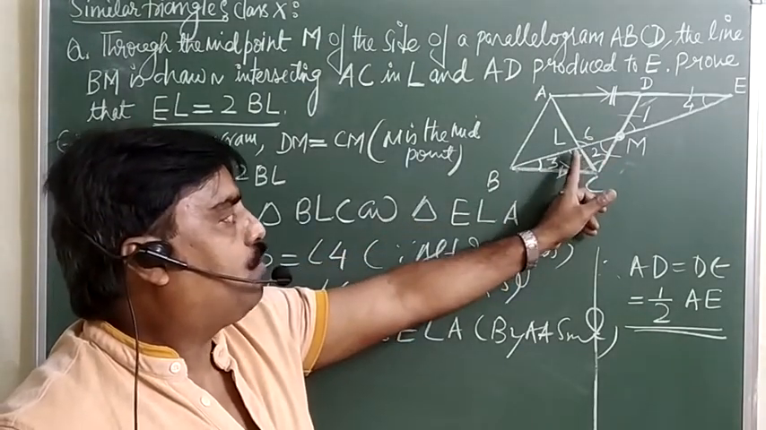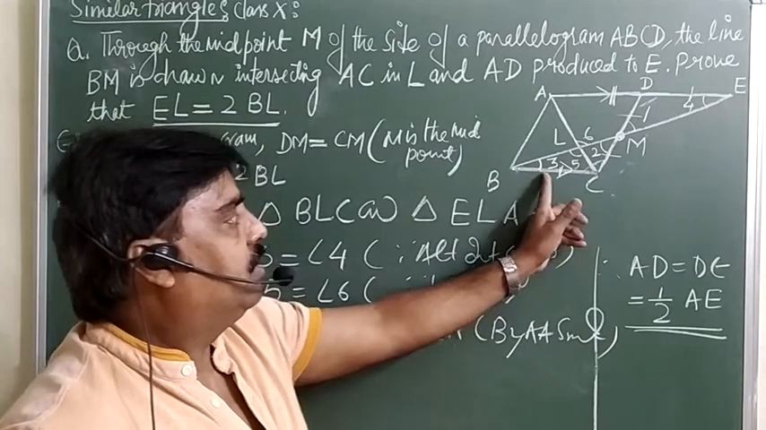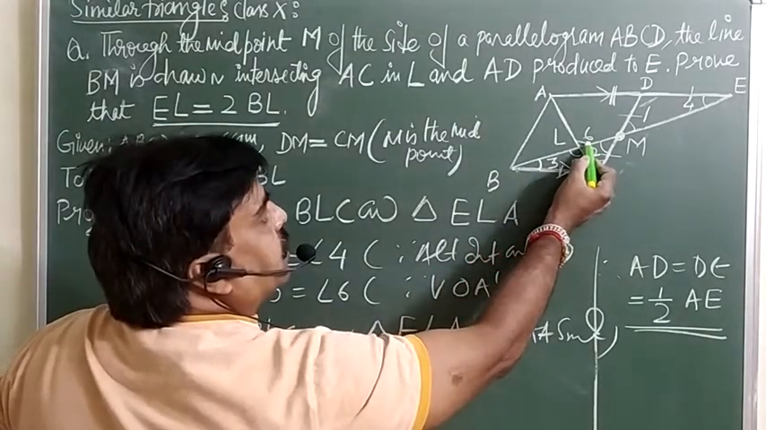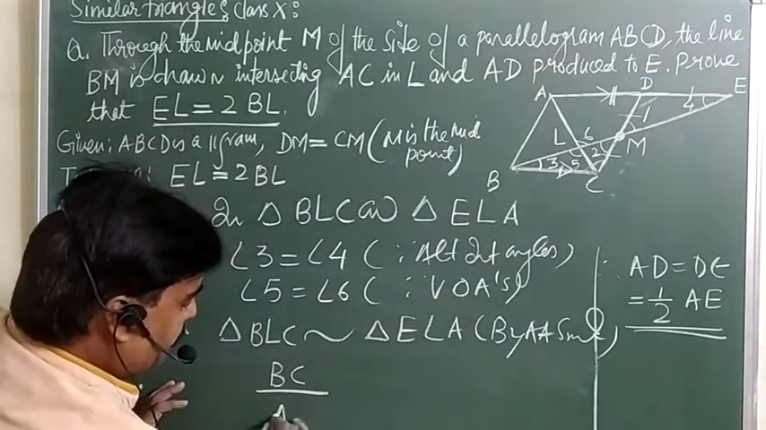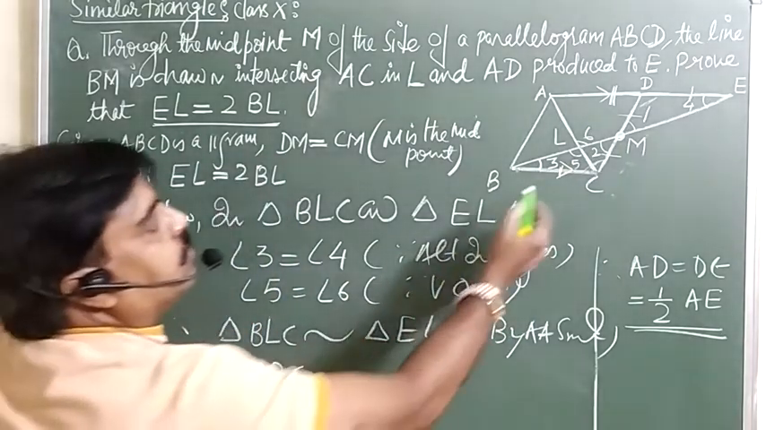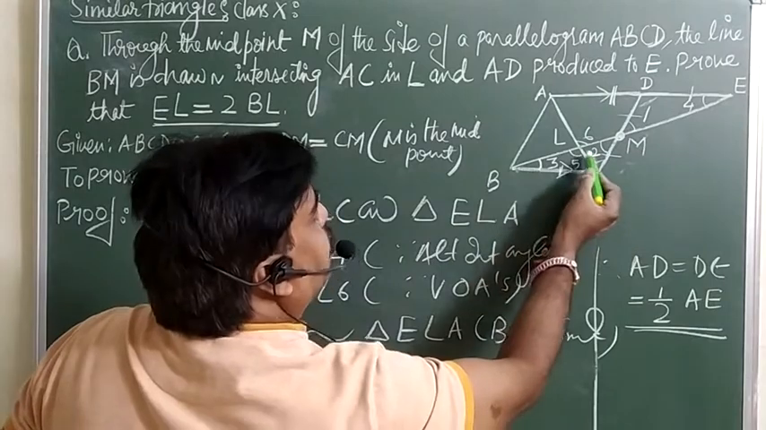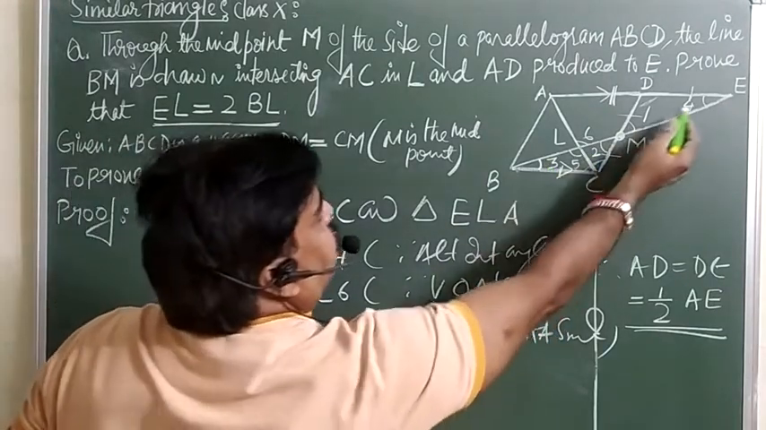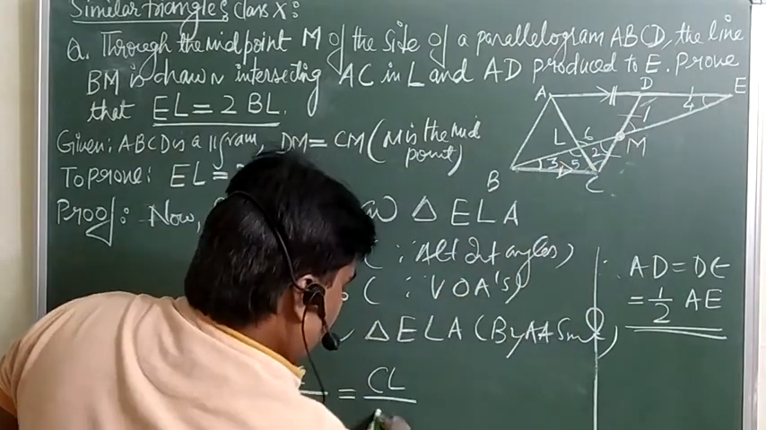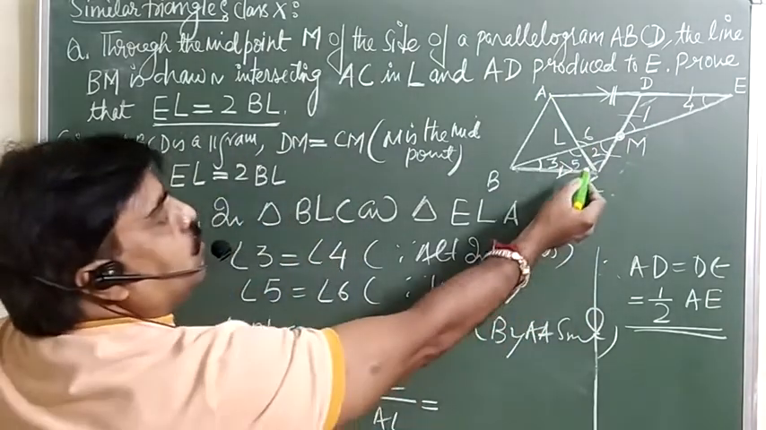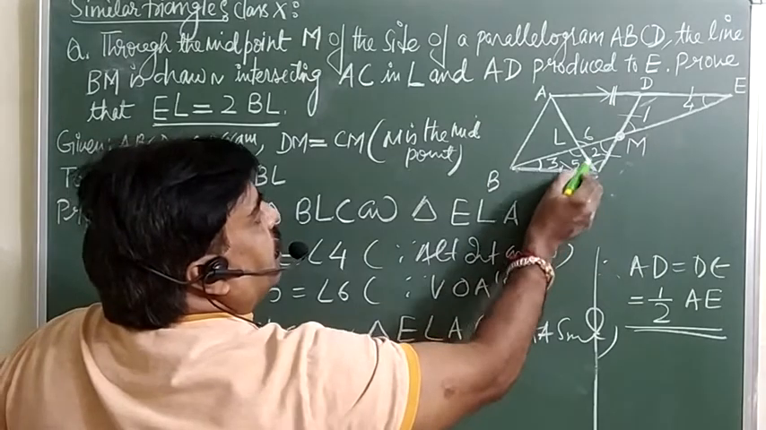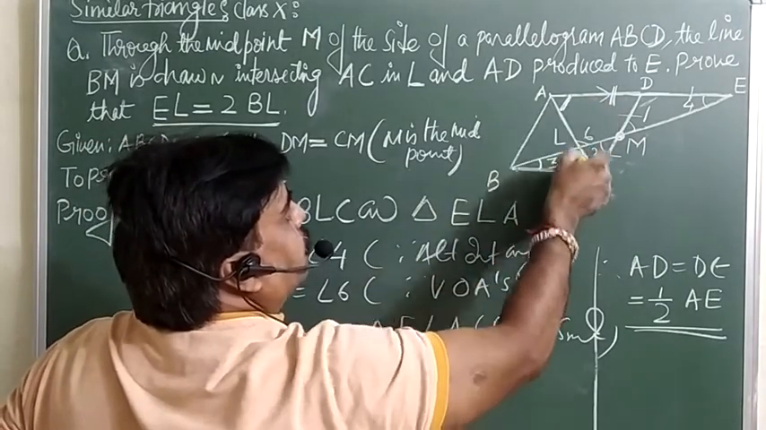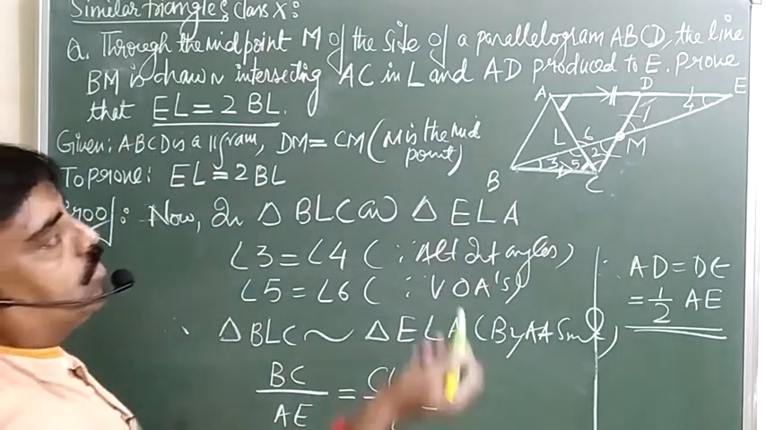So angle 5, opposite side BC, over angle 5 is equal to angle 6, opposite side AE, will be equal to angle 3, opposite side CL, over 3 is equal to 4, opposite side AL. And automatically you know this angle will be equal to this one, or you can say this line is parallel to this one, so this angle is equal to this one by the alternate interior angles, or you can say third.